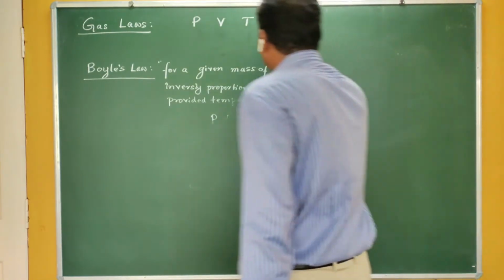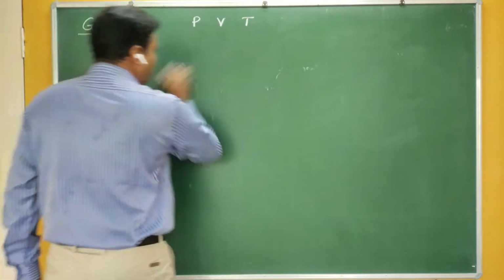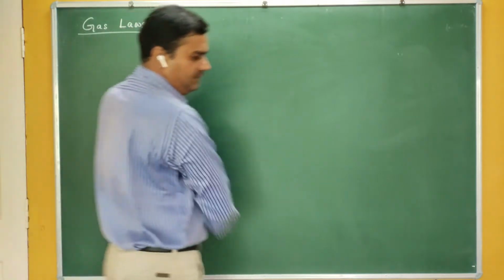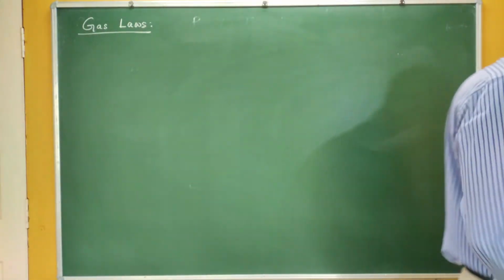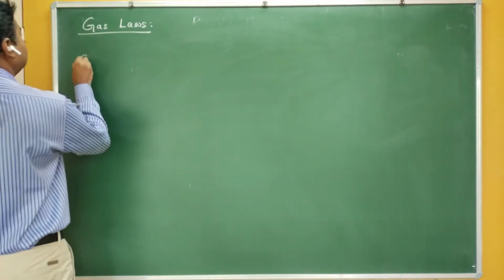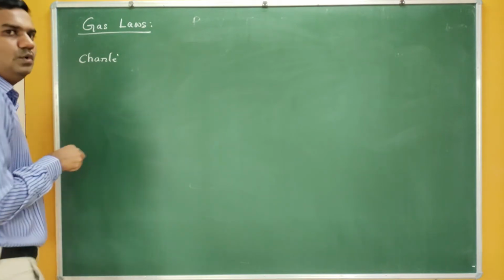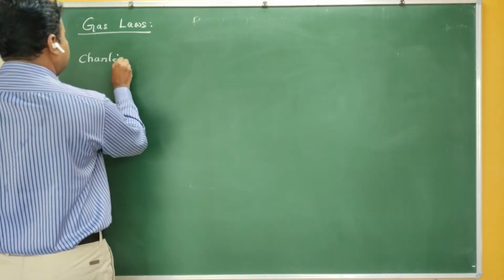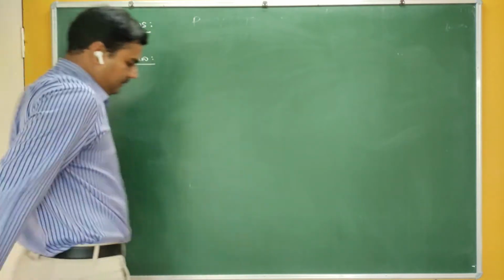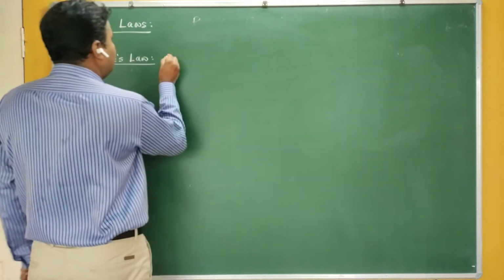After some years, one more person comes into the picture, and he has given the relation between volume and temperature, in 1787, Charles. So now that law is called Charles law. Charles law says that, the statement is the same, for a given mass of a gas,